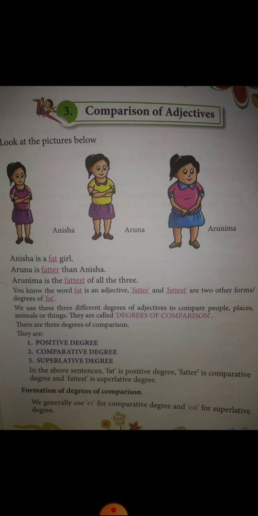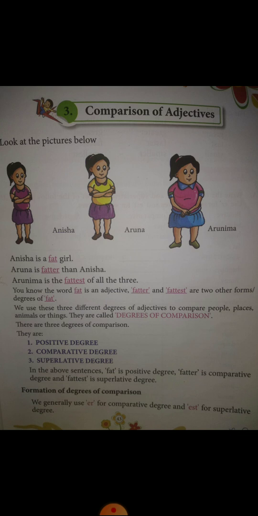When we compare anything with 2 things only, for example, this one is fatter than that, it is called comparative degree. When we compare with two things, it is called comparative degree. When we compare anything with more than two things, it is called superlative degree. So there are three degrees of comparison. First is positive degree, second is comparative degree, and third is superlative degree. So what is positive degree?